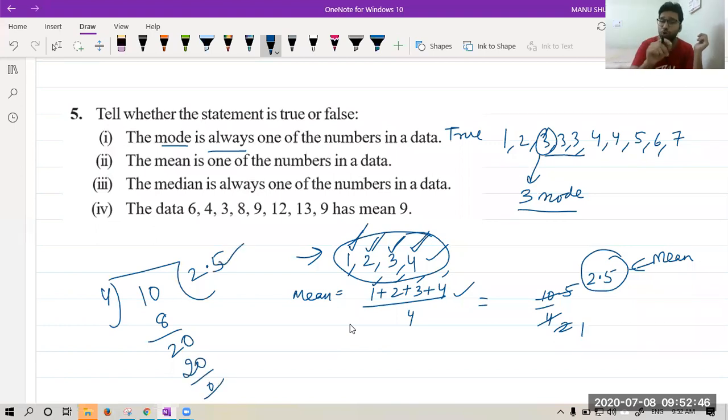I hope you know how to divide like this with decimals, because it is a very basic thing that you should know. Okay, so we have observed that 2.5 is the mean, and 2.5 doesn't belong to the observation. Hence this second statement is false, because mean can be from outside also. I hope you got this.